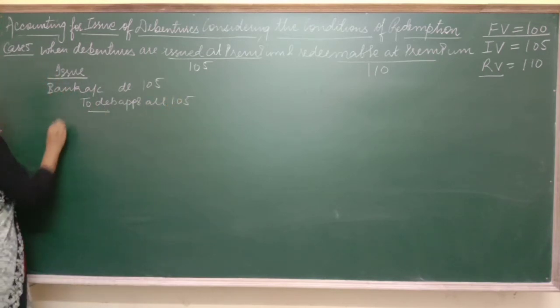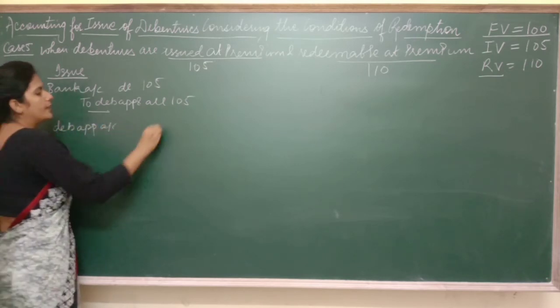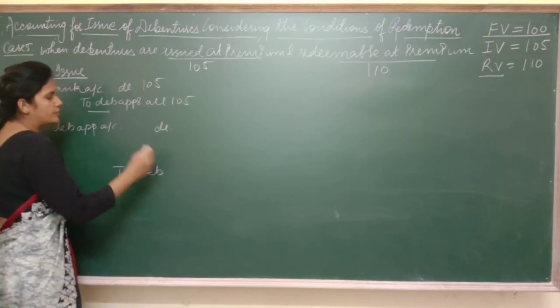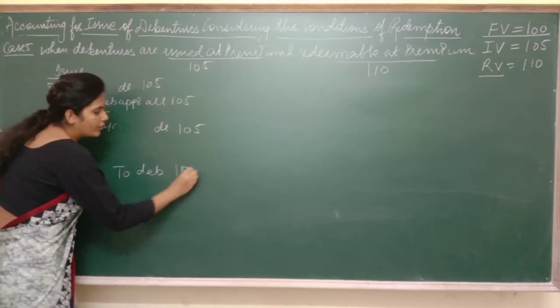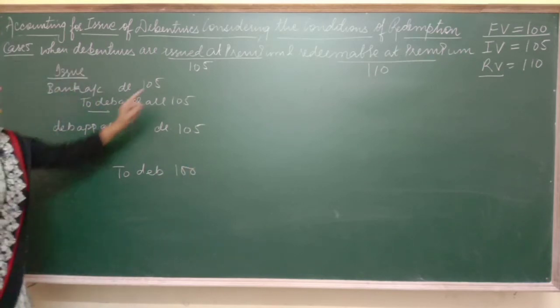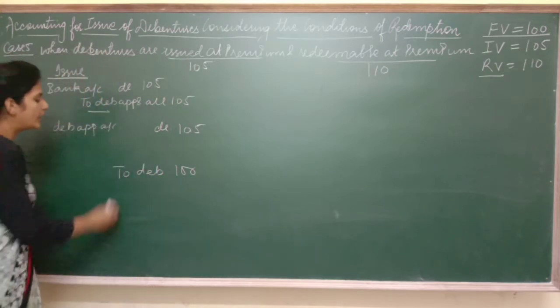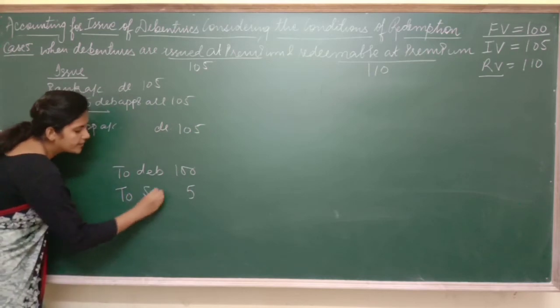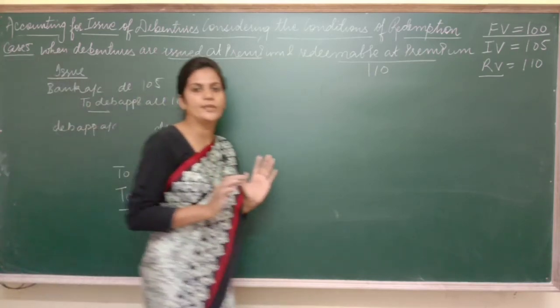Now next entry would be debenture application and allotment to debenture. Debenture application and allotment is 105. Debentures always show the face value. You have received rupees 5 extra, so this rupee 5 will be a capital profit for you, and will be transferred to the account that is securities premium. I hope till here no confusion should be there.